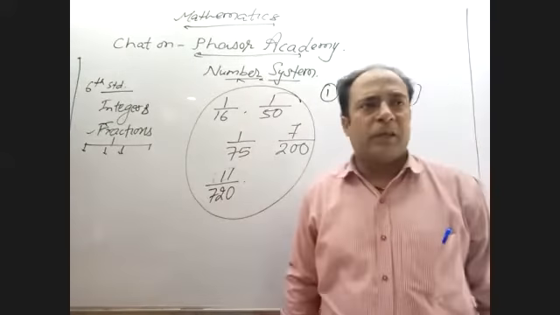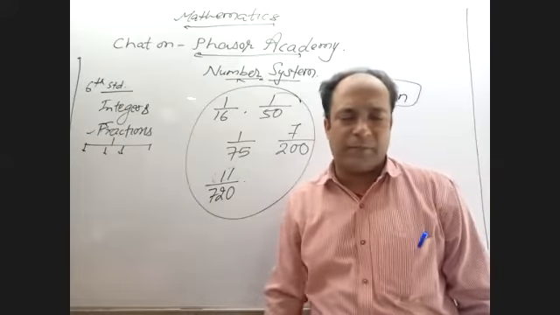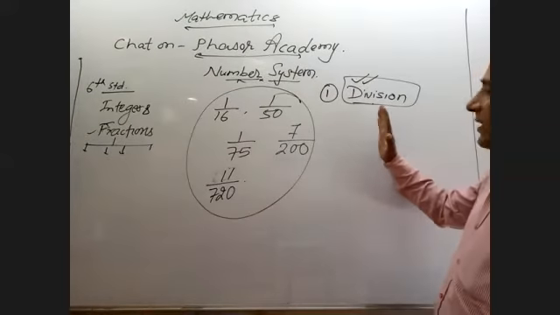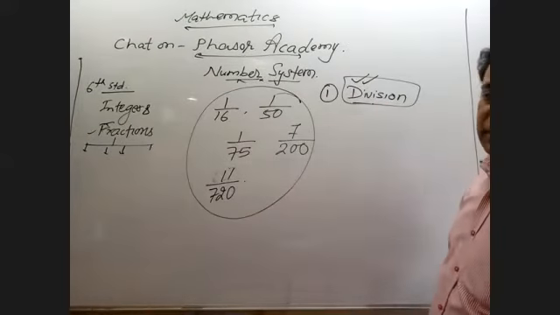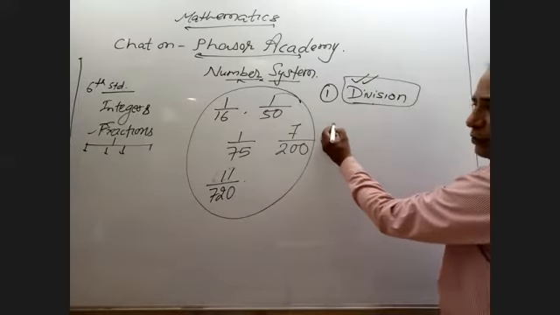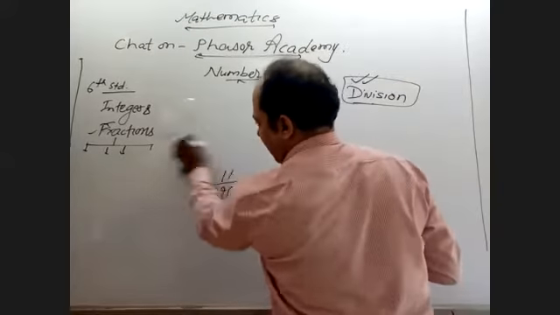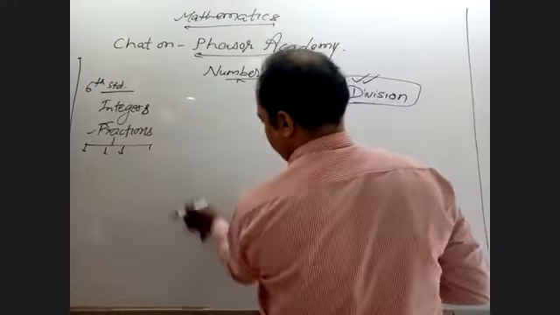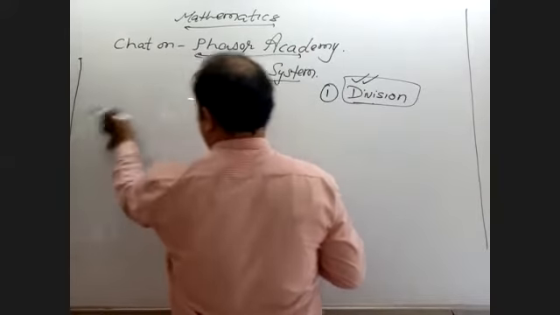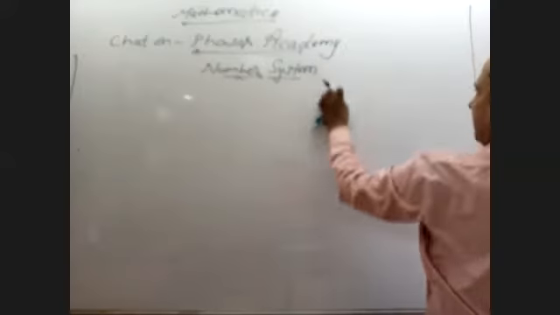Then you know what? Students start to divide in rough work. No, you don't have too much time. So at that time, what can we do? Very simple concept. For this, you must know the tests of divisibility. What are the tests of divisibility? I said divided by 2. Suppose I am going to give a number. And one more thing I am telling you, today our target is to complete the number system and then arithmetic mathematics we will start today only. So one by one, step by step.